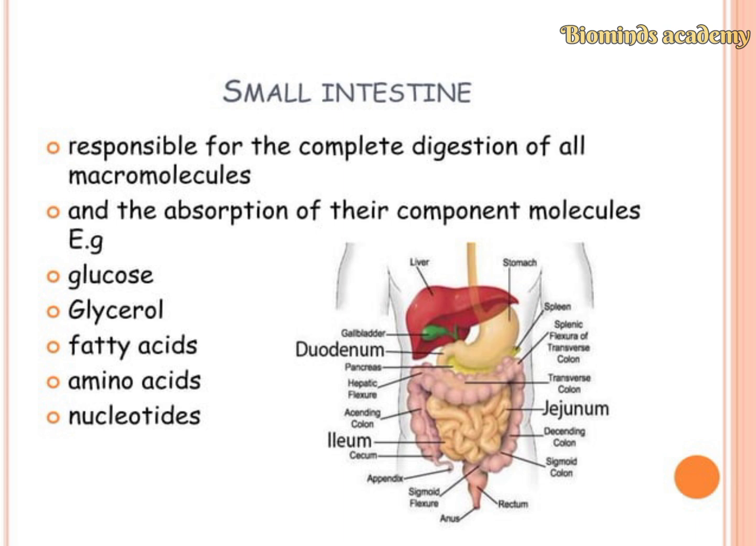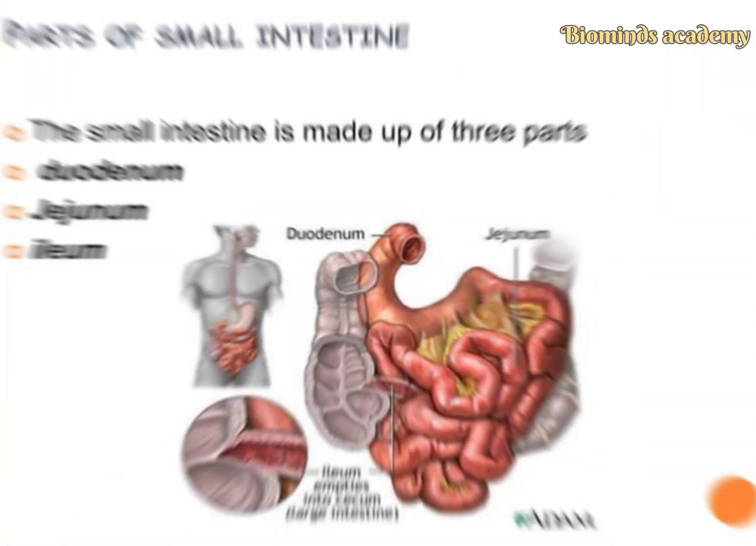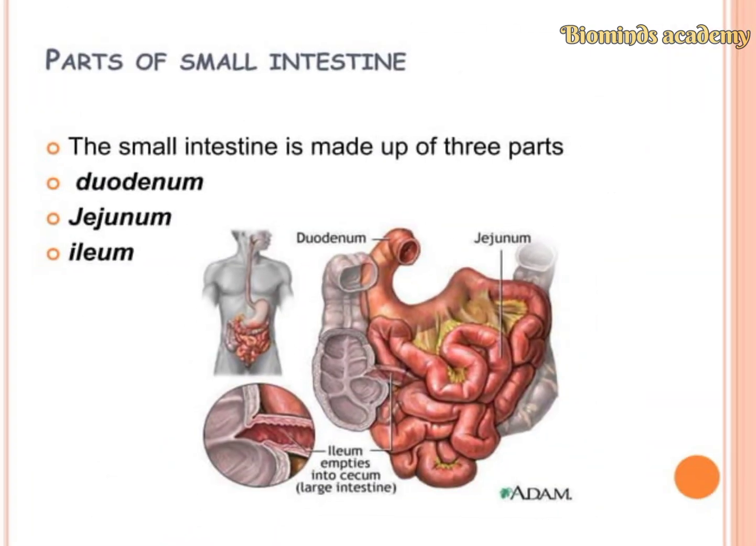The small intestine is responsible for the complete digestion of all the macromolecules and the absorption of their complete molecules and the nutrients. For example, glucose, glycerol, fatty acids, amino acids, and nucleotides are absorbed by the small intestine.